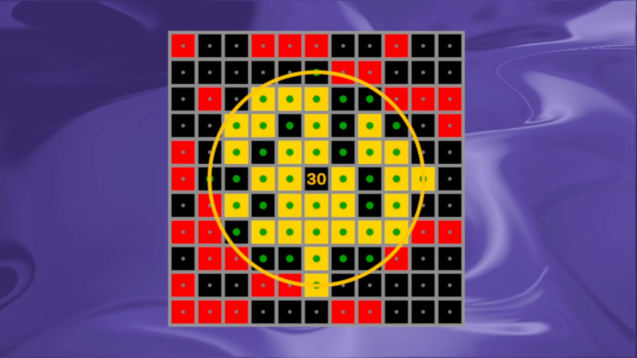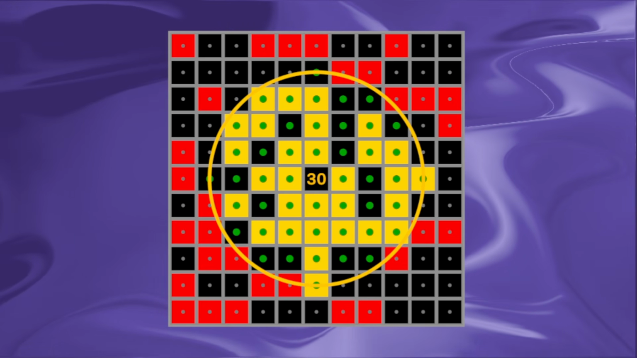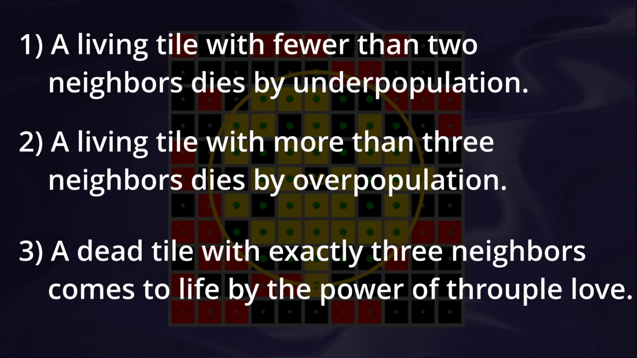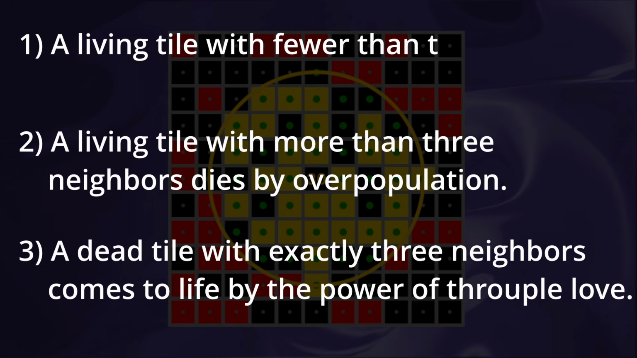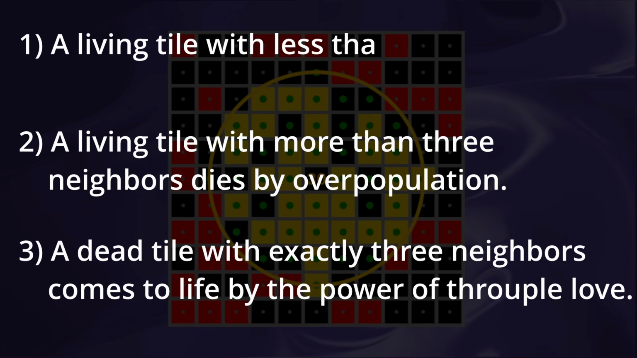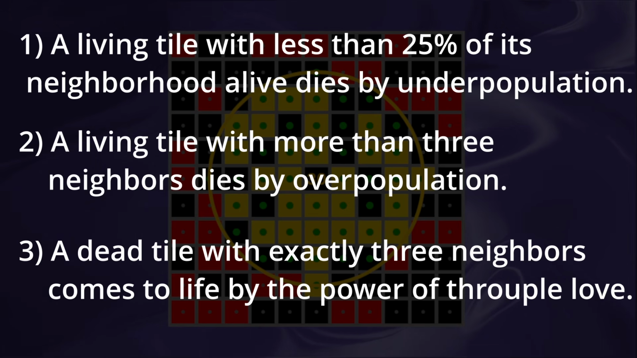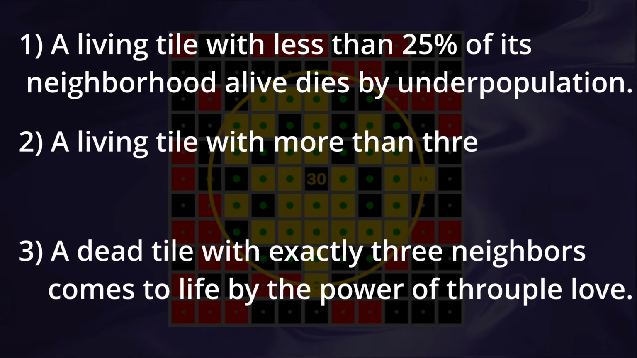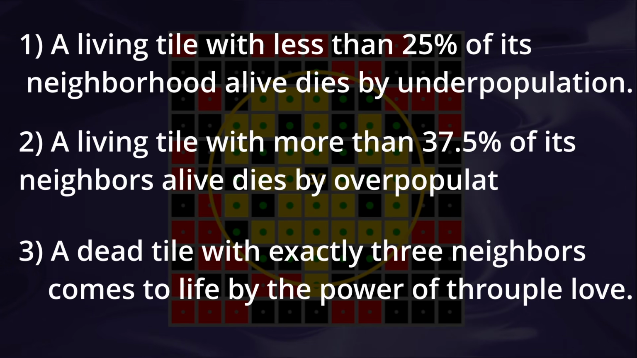Now, what do we do with all these tiles we counted up? Previously, we followed these rules. These won't really work for a variable-sized neighborhood, so let's generalize. 2 cells was 25% of our 8-cell neighborhood. So let's set our underpopulation threshold to occur when 25% of our new neighborhood is alive. 3 cells is 37.5% of 8, so we'll set overpopulation to be 37.5%.